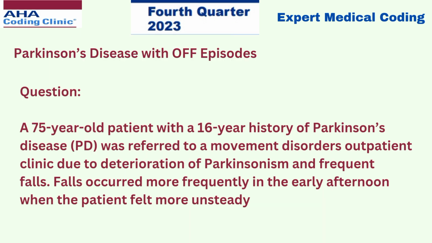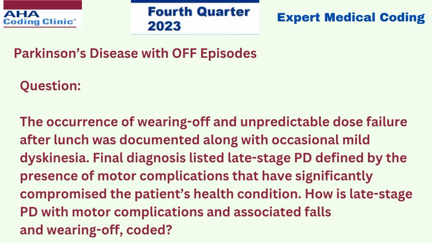A 75-year-old patient with a 16-year history of Parkinson's disease was referred to a movement disorders outpatient clinic due to deterioration of Parkinsonism and frequent falls. Falls occurred more frequently in the early afternoon when the patient felt more unsteady. The occurrence of wearing off and unpredictable dose failure after lunch was documented, along with occasional mild dyskinesia. Final diagnosis listed late-stage Parkinson's disease, defined by the presence of motor complications that have significantly compromised the patient's health condition. So how is late-stage Parkinson's disease with motor complications and associated falls and wearing off coded?